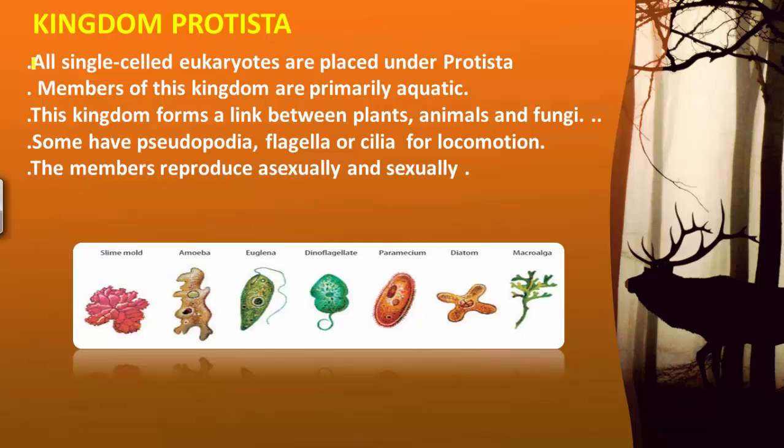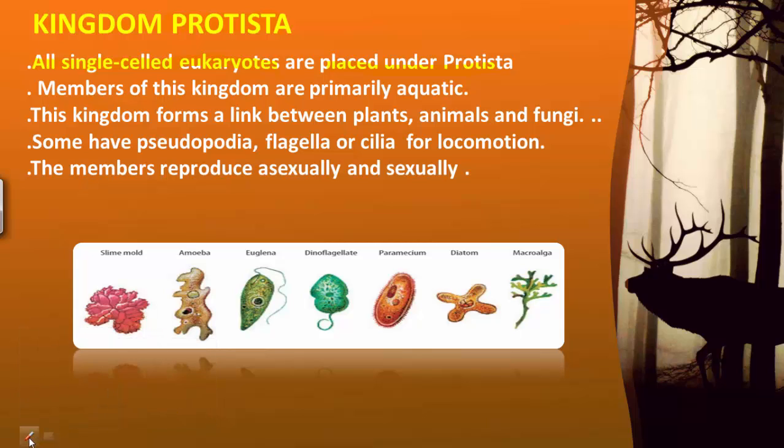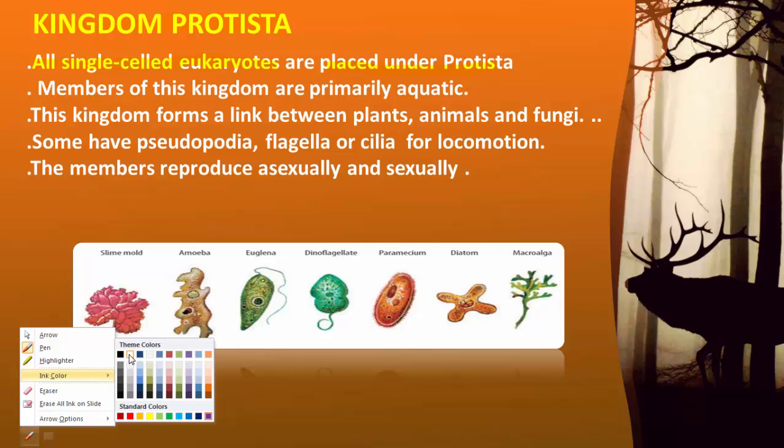Here the kingdom includes all the single-celled eukaryotes, and all of them are placed under Protista. What does it mean? In a simple way to remember, the kingdom Protista includes unicellular eukaryotic organisms. Remember, the Monera includes only prokaryotes.